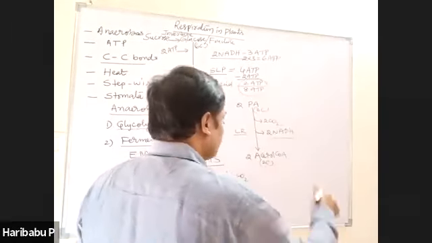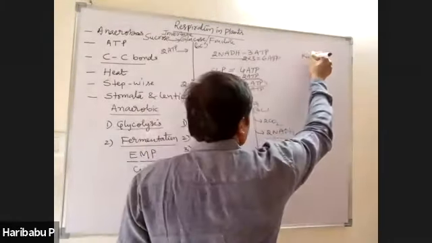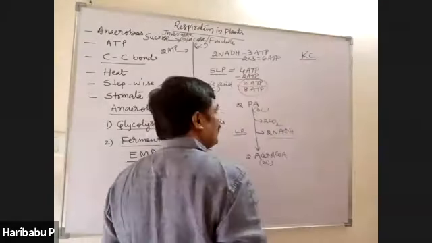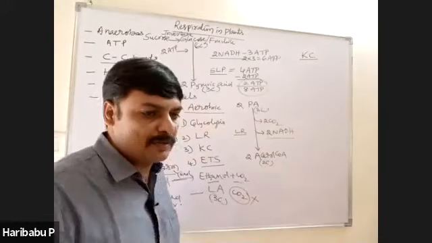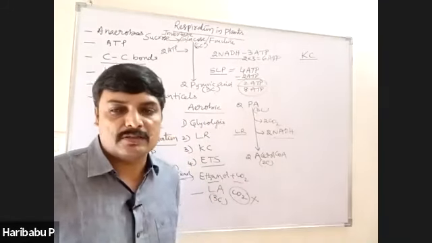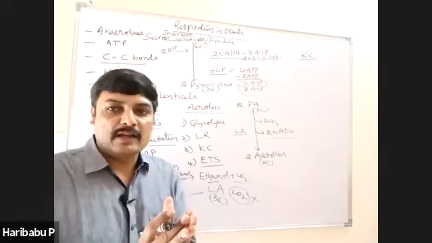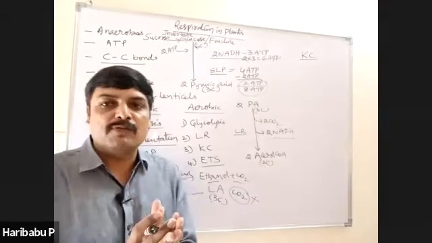Now, the next one is Krebs cycle. Why is it called Krebs cycle? Because Sir Hans Krebs traced out all the reactions. That is why it is known as Krebs cycle. What are the other synonyms of Krebs cycle?